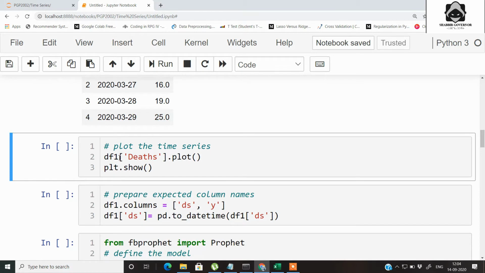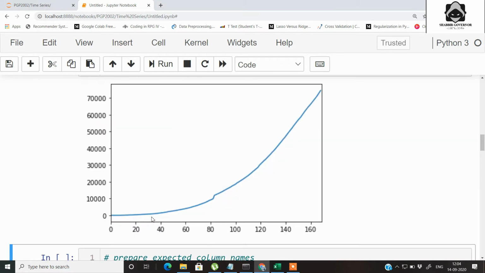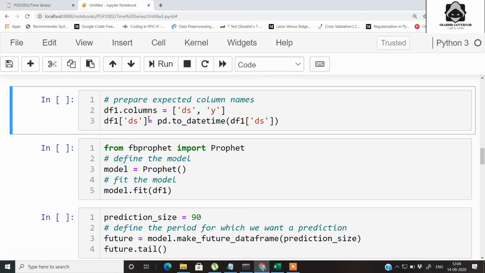So let's plot this time series. You can see that the number of deaths is going on increasing exponentially, which is a worrying trend. The next step is to prepare the columns for your univariate time series analysis and name them ds and y. Those are the required names which we need to fit for any univariate time series analysis in FB Prophet.